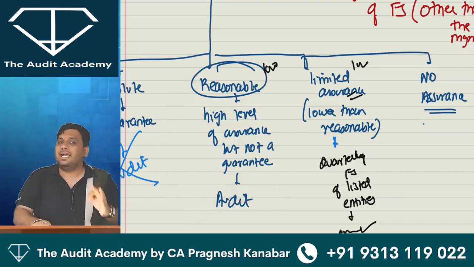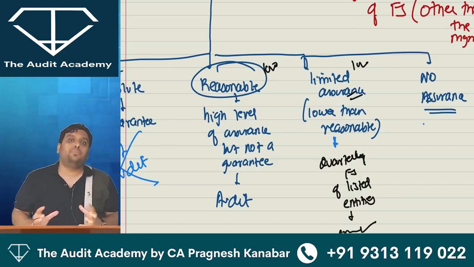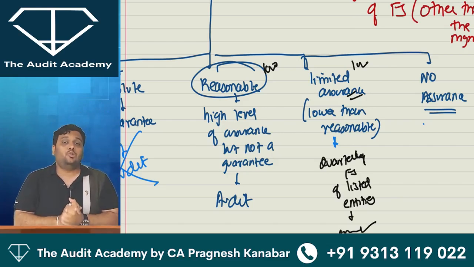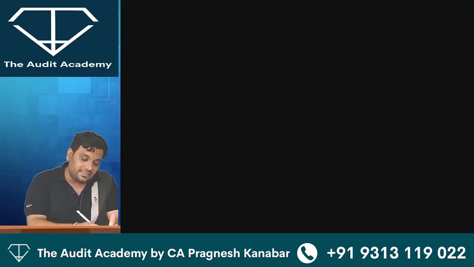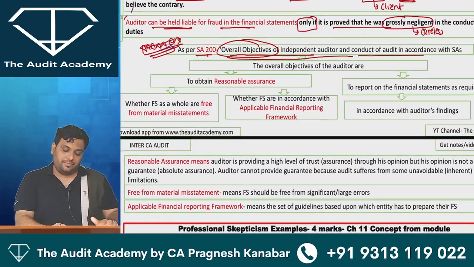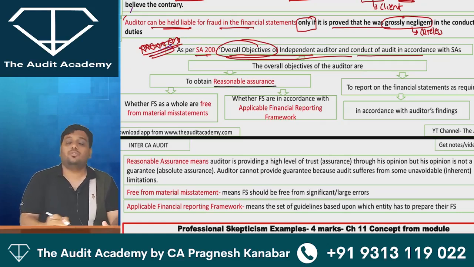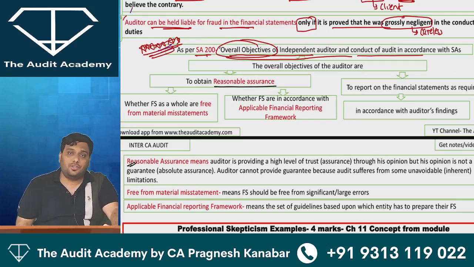So tell me, as an auditor, when I say give me your overall objectives, tell me your overall purpose. Your overall purpose is to obtain absolute assurance or reasonable assurance? A for absolute, R for reasonable. What is your overall purpose? Obviously, R for reasonable. So everyone, you should understand the starting properly over here. Overall objectives of the auditor are to obtain reasonable assurance. Don't worry, I have given the meaning of reasonable assurance over here: a high level of assurance, but not a guarantee.